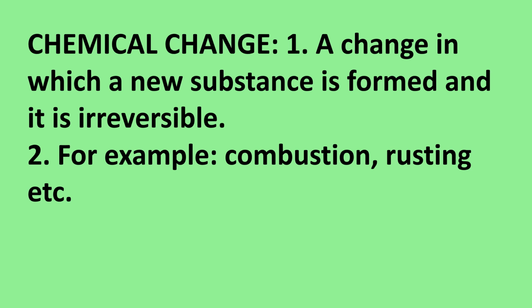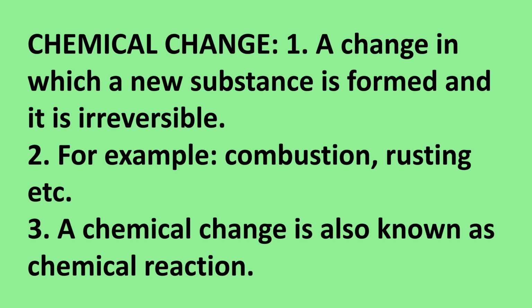Okay, so when rusting is there, a new substance is formed. When iron reacts with oxygen, we get iron oxide. So iron oxide is a new substance which is formed here, and it is irreversible. So it is a chemical change. A chemical change is also known as chemical reaction.